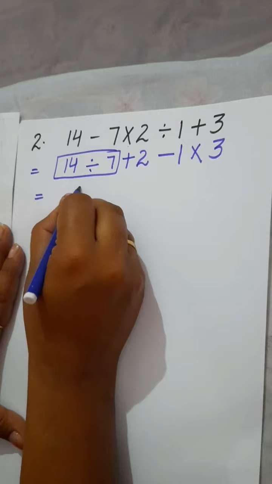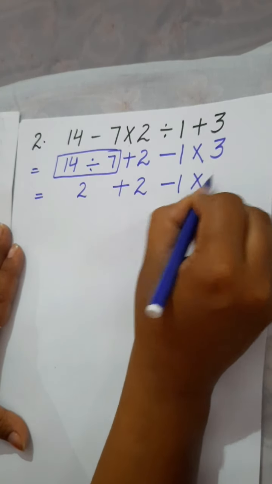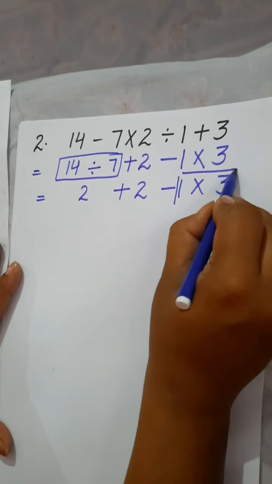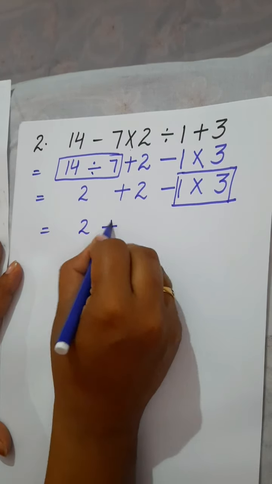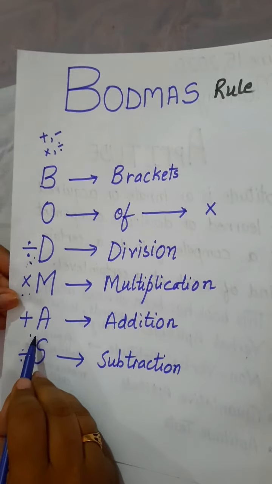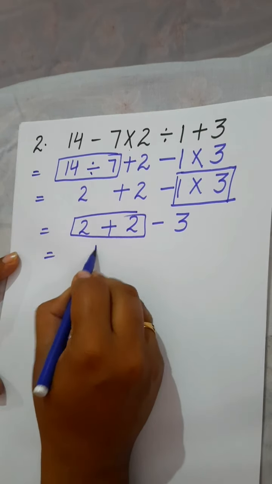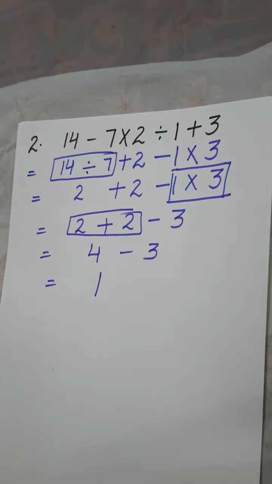14 divided by 7, we will get 2 plus 2 minus 1 multiply by 3. Then we will solve multiplication. Now here the operation of multiplication. So I have to solve this. 2 plus 2 minus 3. Then we have to solve this addition. So 2 plus 2, this is equals to 4 minus 3, and your answer is 1.